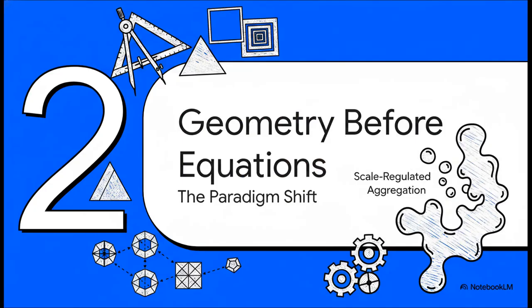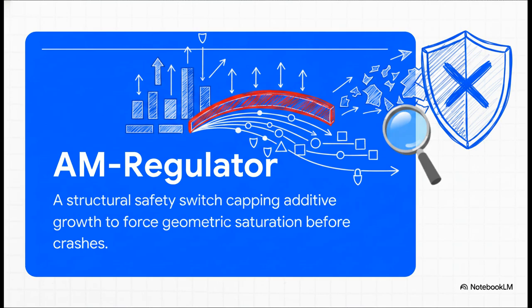Moving right along to Part 2, Geometry before equations. This is the core paradigm shift of scale-regulated aggregation. Instead of constantly hacking existing equations or inventing new hypothetical entities to explain away anomalies, Vogt argues we've got to first regulate how things add up geometrically. Enter the AM-Regulator. Think of it as the universe's universal structural safety switch. It's a mathematical framework that naturally caps additive growth, forcing geometric saturation before a system can spiral out of control and crash. It essentially tells the system, okay, you've grown enough, it's time to level out.